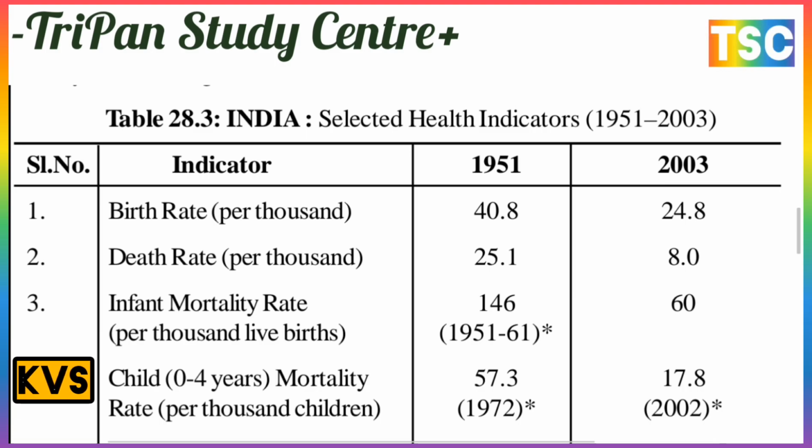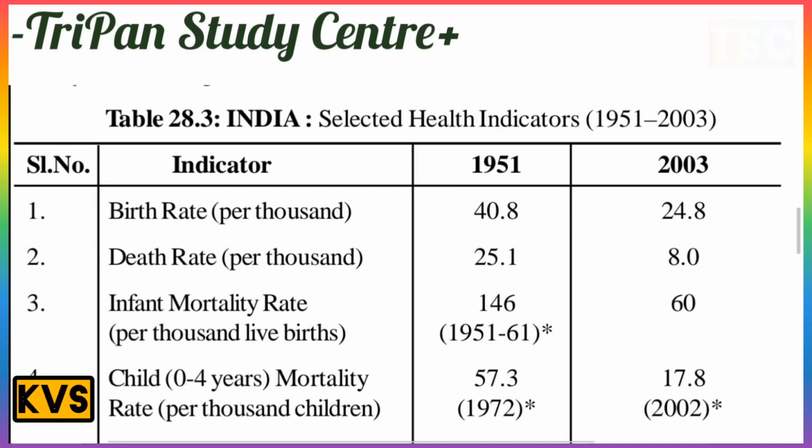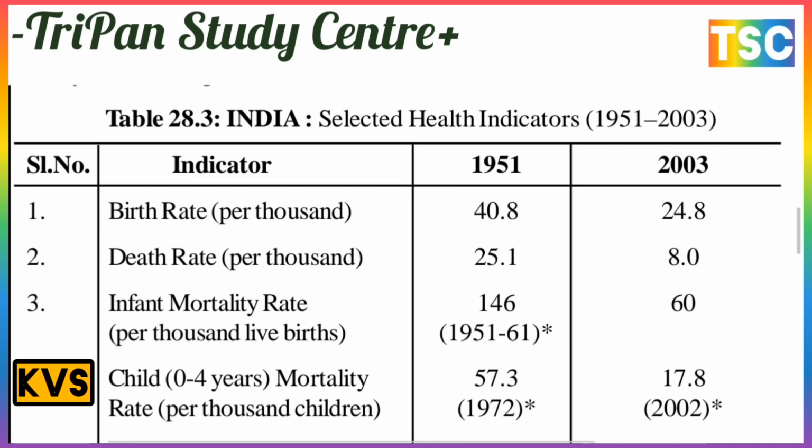And the death rate per thousand was 25.1, but now the death rate is 8.0. That is very low. And third, the infant mortality rate per thousand live births was 146 in 1951 to 61, and the death rate in 2003 is only 60. This is the infant mortality rate.